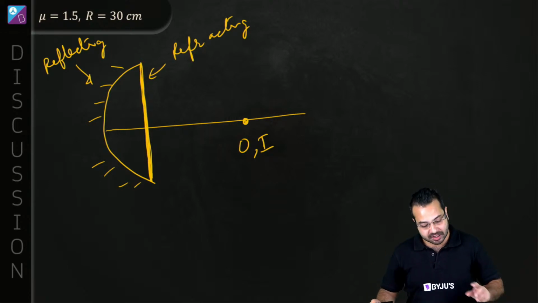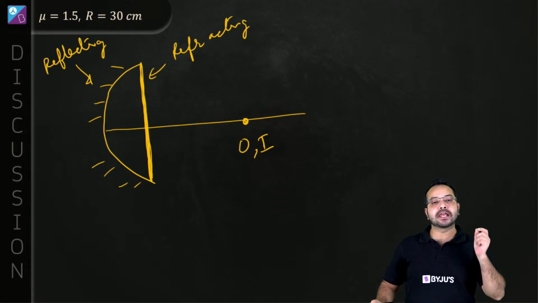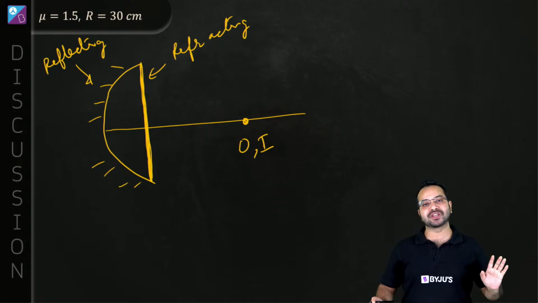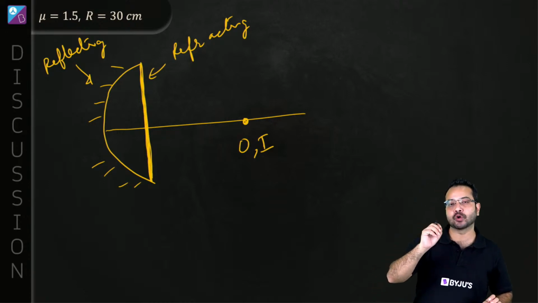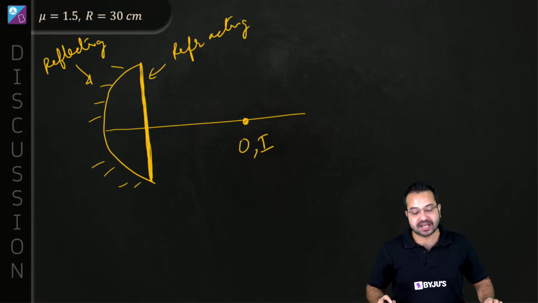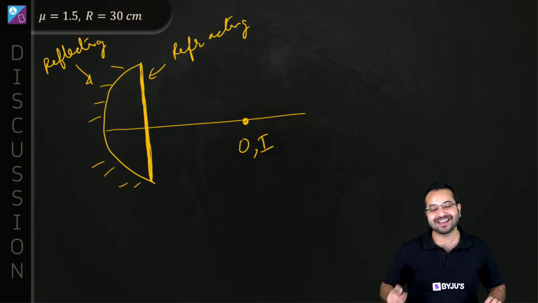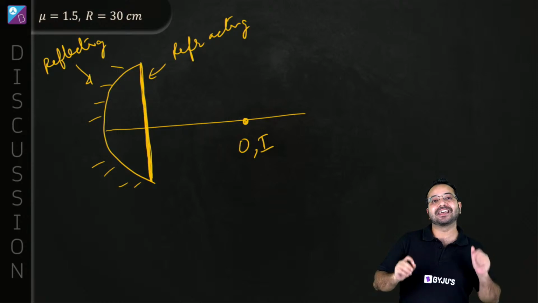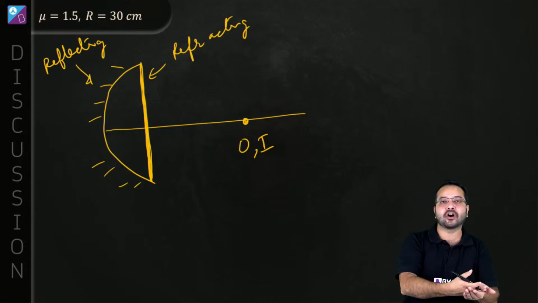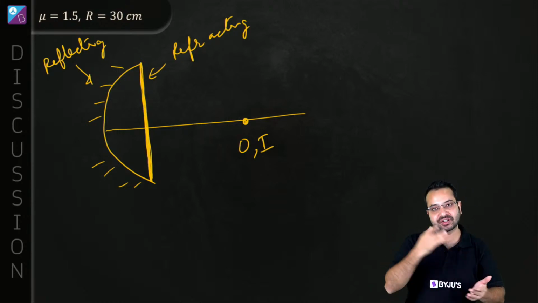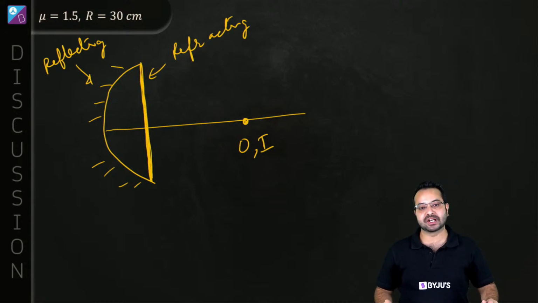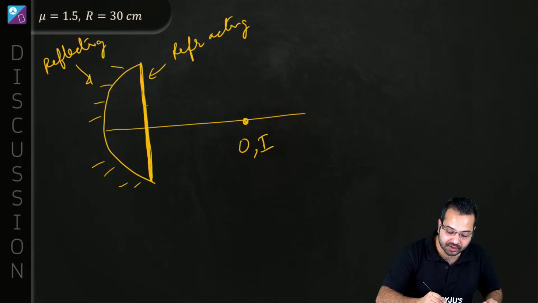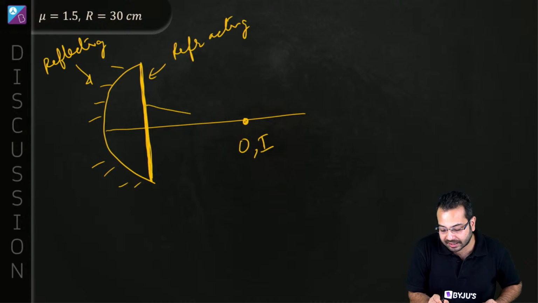Now in this case, if the image has to be coinciding with the object, then we know how that is going to happen. That can only happen if the light ray retraces its path. And how does the light ray retrace its path? It only retraces its path if at the final reflection, it is at normal incidence. So if I have to draw the ray diagram, there will be a ray of light like this.